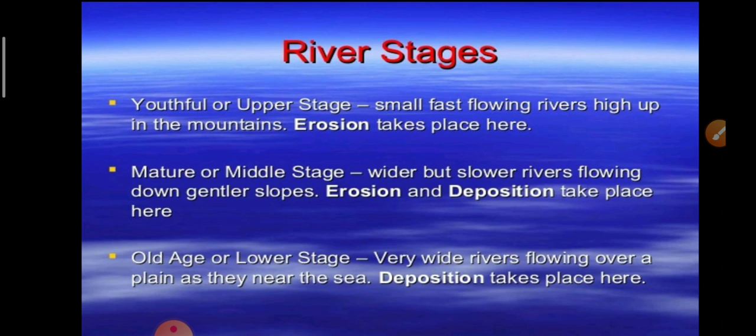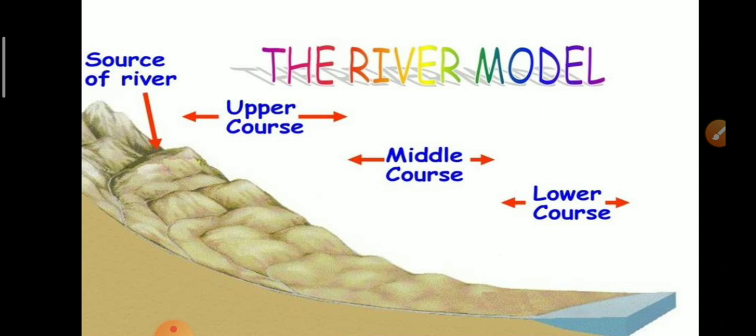In youthful stage, small fast flowing rivers originating from mountains, and erosion takes place here. In mature stage, river is wider but slower and flowing down gentler slopes. And in old stage, very wide rivers flowing over a plain near the sea, and deposition takes place here.